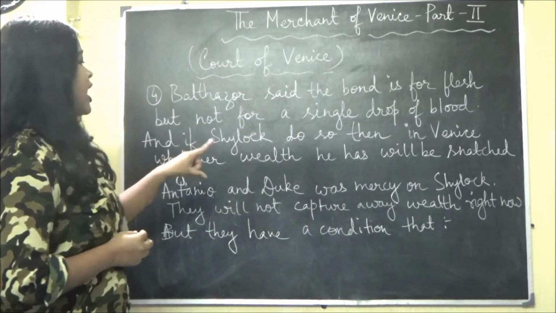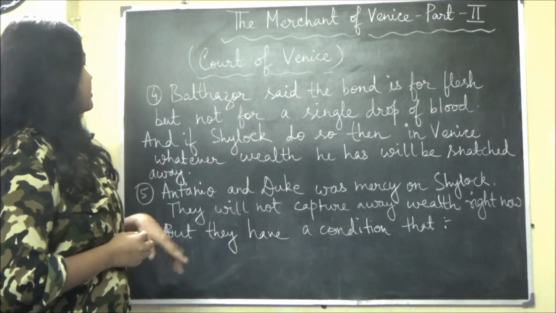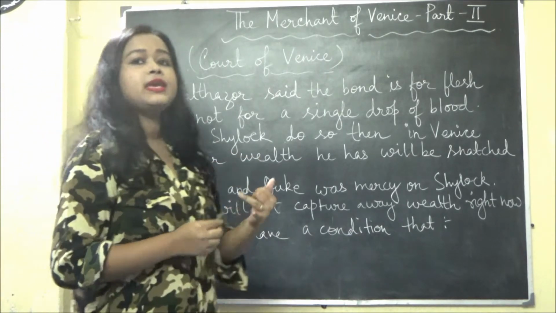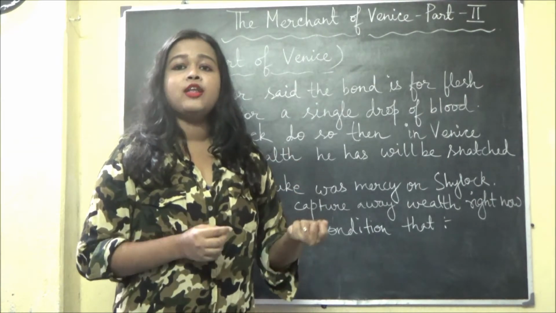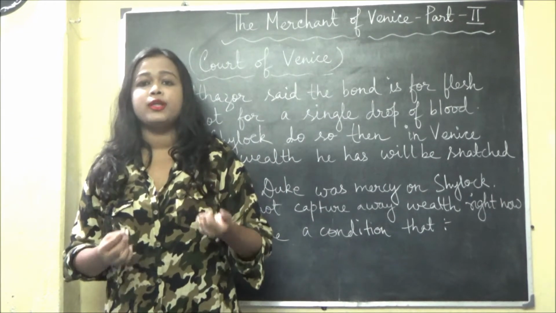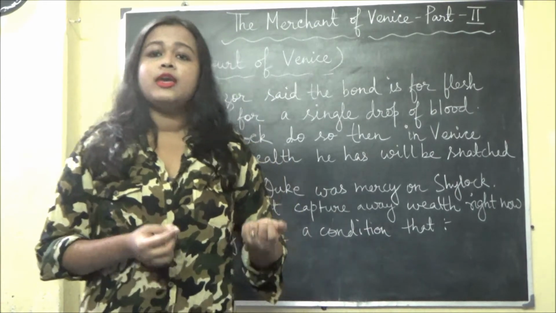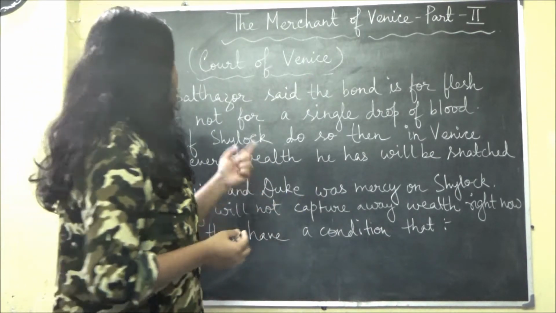And if Shylock does so, then in Venice whatever wealth he has will be snatched away. So all of Shylock's property and wealth will be snatched away if he does that.